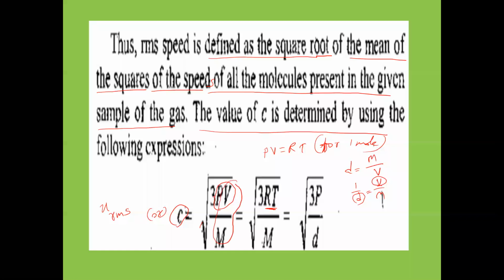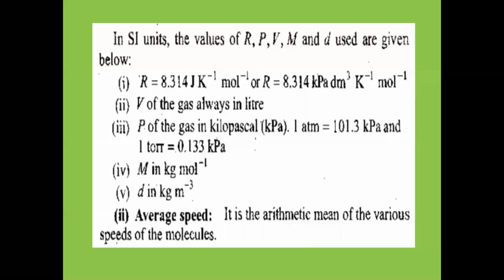So 3P into 1 by D. In place of V by M, we can write 1 by D. That's why 3P by D. So the different formulas of RMS velocity: RMS velocity is equal to under root 3PV by M, or under root 3RT by M, or under root 3P by D. Any formula we can use here. So it is about the formula of RMS velocity in SI units, MKS system.